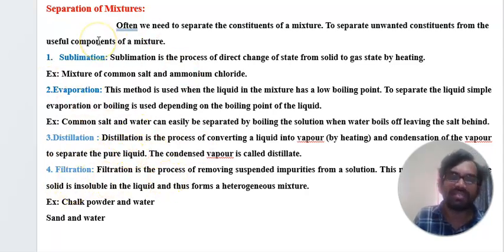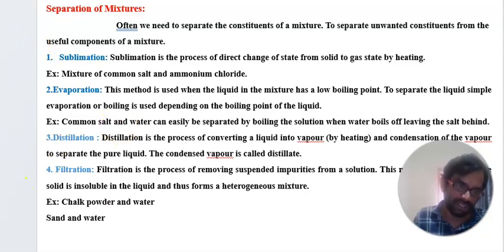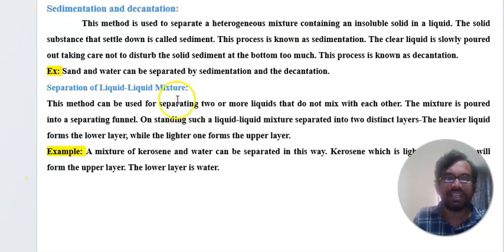The different methods of separation are sublimation, evaporation, distillation and filtration. You will go through it, and I wrote some examples of various methods for the separation of mixtures. Now you can see sedimentation and decantation, another separation technique, and the next one, separation of liquid mixtures. This is another method for the separation of mixtures.